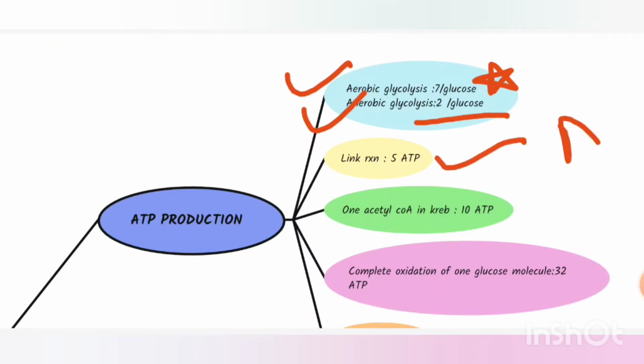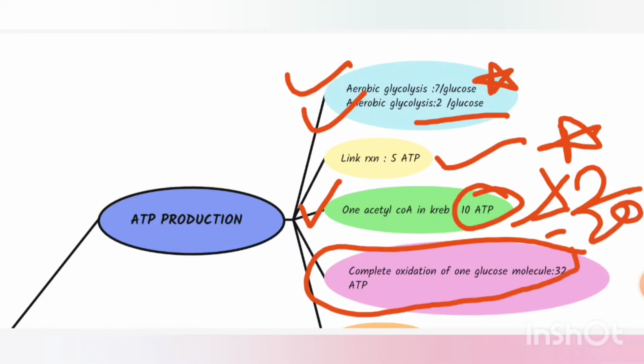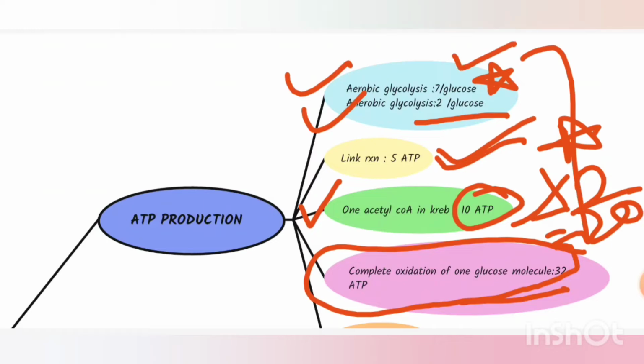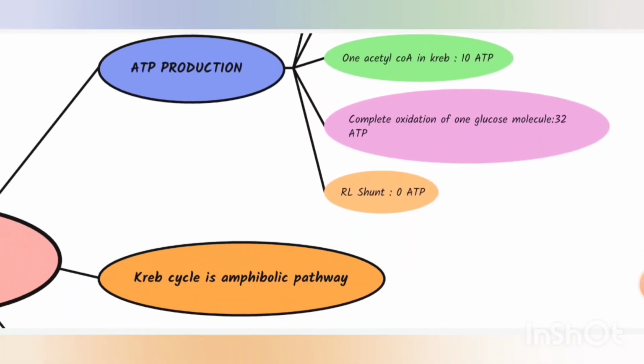Link reaction, 5 ATPs are produced. And in Krebs cycle, remember, 1 acetyl CoA produces 10 ATPs, and 2 acetyl CoA participate in Krebs cycle, so it will be a total of 20 ATPs. So now how many ATPs are produced in complete oxidation of 1 glucose? Add them all. So it will be 32, like 7 plus 5 plus 20, which is 32 ATPs produced. Next, in HMP shunt, 0 ATPs are produced.